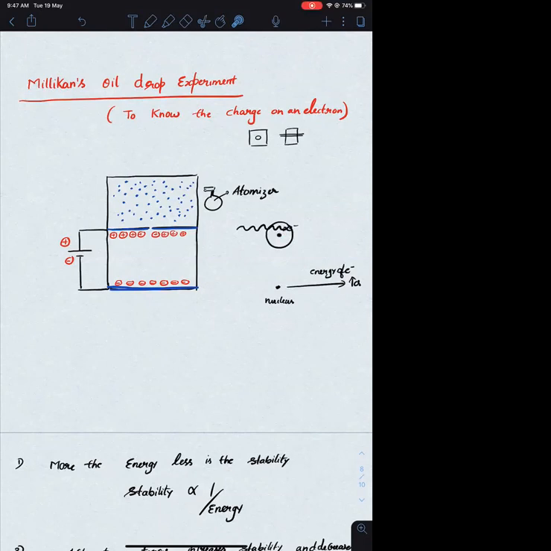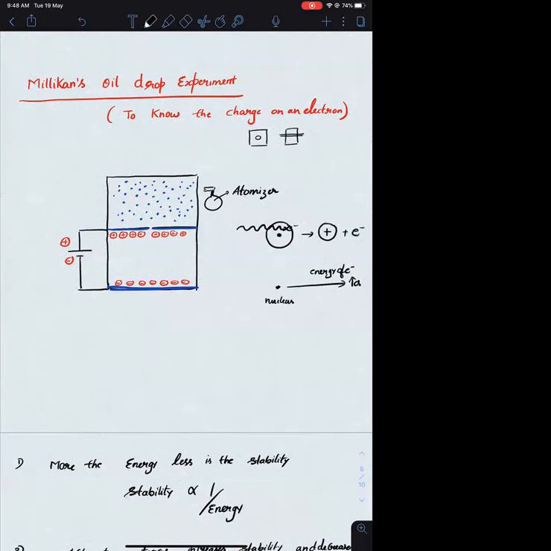So in this particular case also, if I am increasing the energy of the electron, everyone please concentrate, it will be going away and away from the nucleus. If we impart that much amount of energy on the electron, then what will happen? The electron will be coming out of the system, out of the atom. That particular process is called ionization. So in order to do ionization, you need to impart some energy on it. After ionization, it will be converting into some positively charged entity along with the electron.